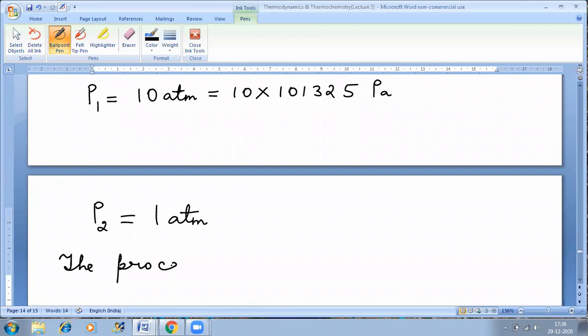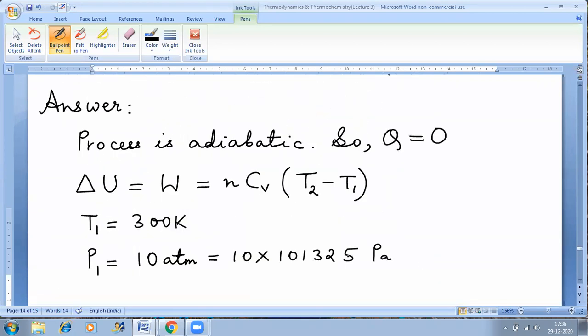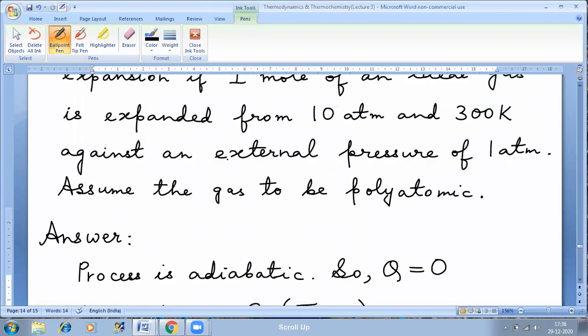So can I say that this is an irreversible process? Yes, I can say. How? Because this word is mentioned. Whenever the external pressure is given to you, that means it is irreversible expansion.